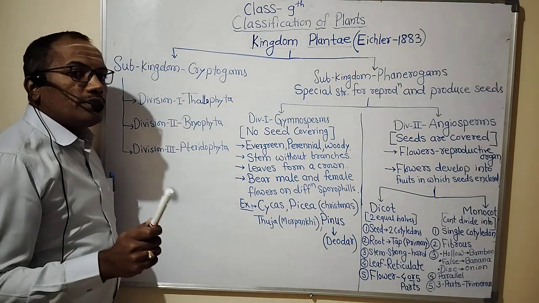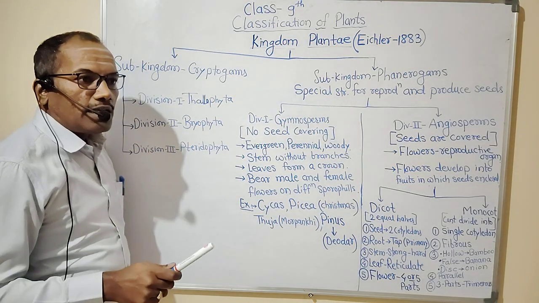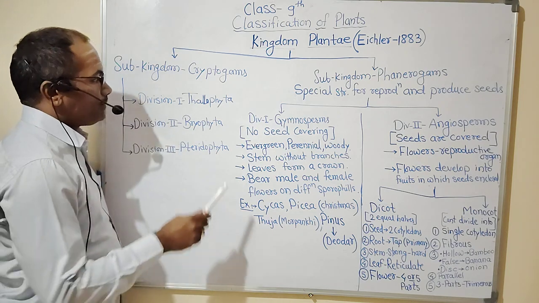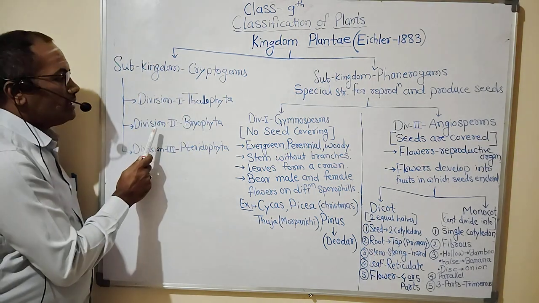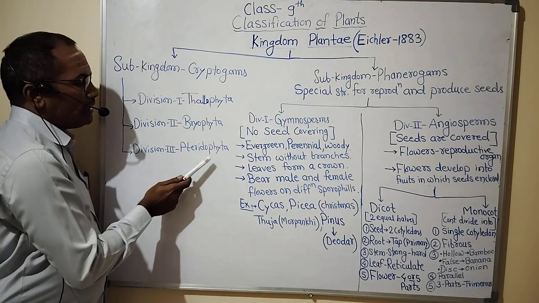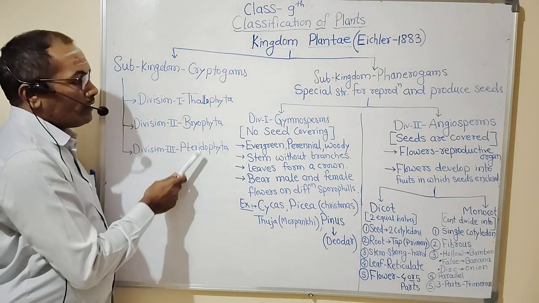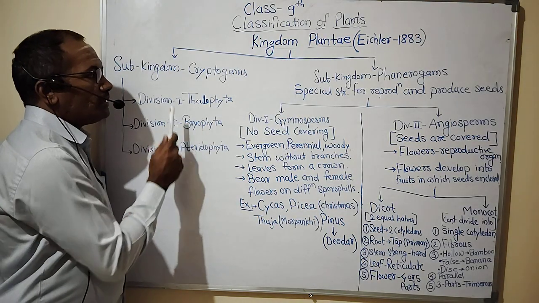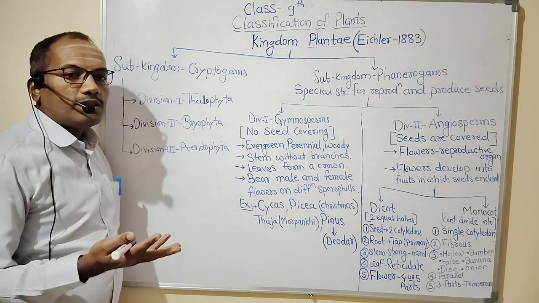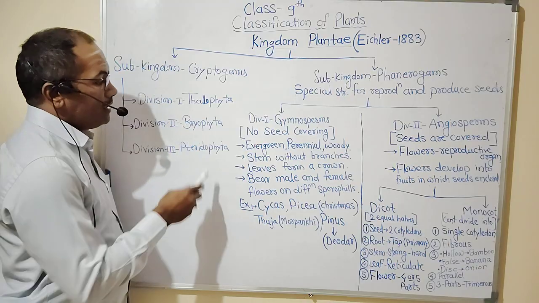So cryptogams were the plants which do not bear seeds and cannot perform reproduction. And we divided subkingdom cryptogams into three divisions, that is Thallophyta, Bryophyta and Pteridophyta. So in short I will tell you, Thallophyta are the plants which do not possess roots, stem and leaves.